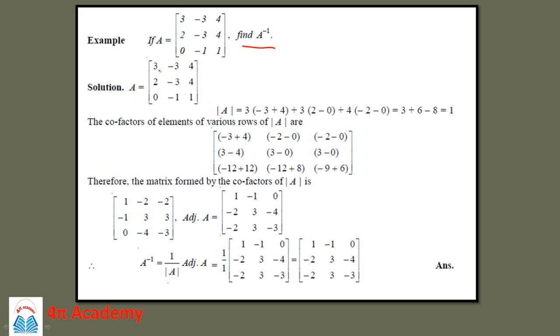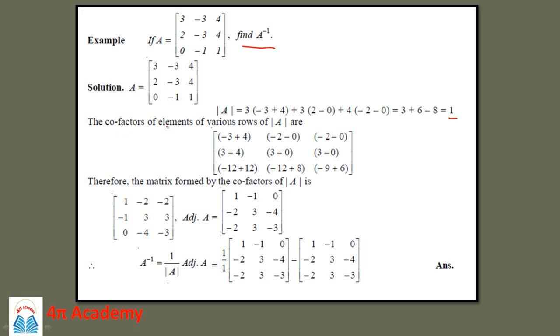So determinant of A will be equal to 3 into minus 3 minus minus plus 4, plus then this will be minus 3, that will be plus 3 into, this is 2 into 1, that is 2, minus 4 into 0, that is 0, plus 4 into 2 into minus 1, that is minus 2 minus 0, so that will be equal to 1. Since this determinant of A is non-zero, it means that it is non-singular, so we can find the inverse.